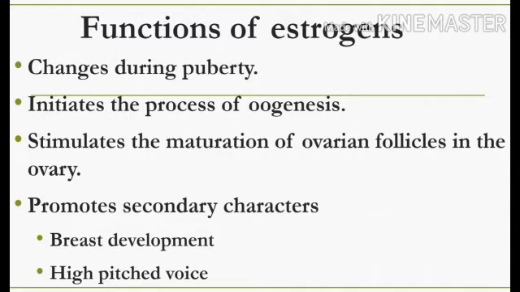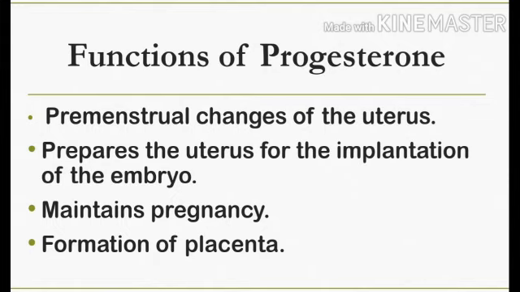Next we can see the functions of progesterone. This progesterone is responsible for the premenstrual changes of the uterus. So premenstrual means before menstrual. Then it will prepare the uterus for the implantation of the embryo. Embryo means the early stage of the infant. So for the implantation of the embryo in the uterus, then it will maintain the pregnancy and it will help in the formation of placenta.